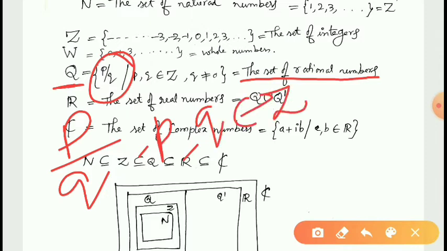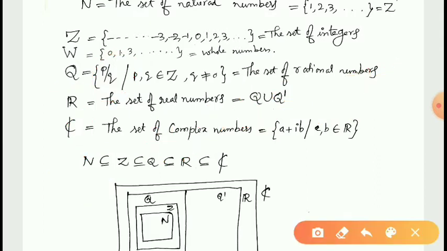That means p, q belong to Z and q not equal to 0. All the numbers of the form p upon q wherever p, q belong to Z and q not equal to 0 are said to be rational numbers. Therefore the set of rational numbers can be written like this: Q is equal to p by q, p, q belong to Z and q not equal to 0. So this condition is a must.